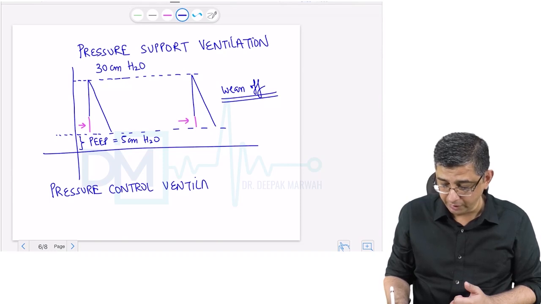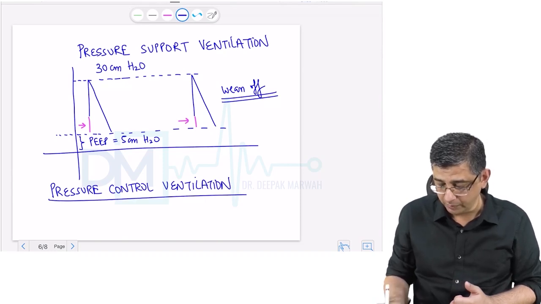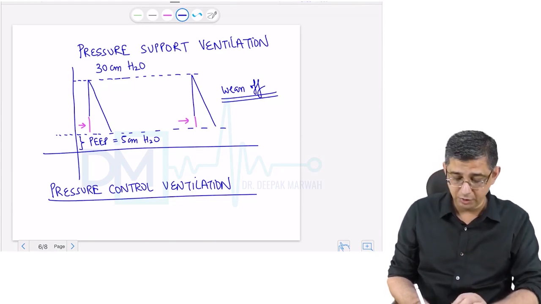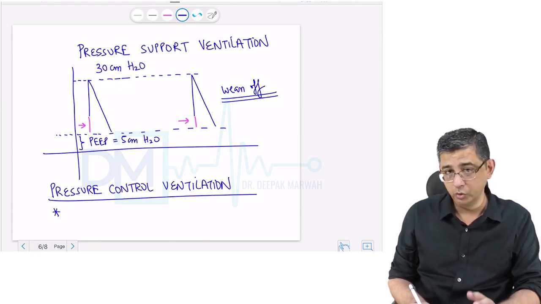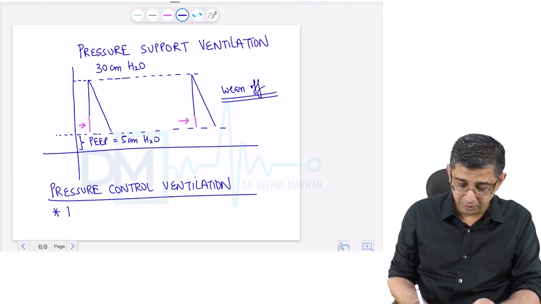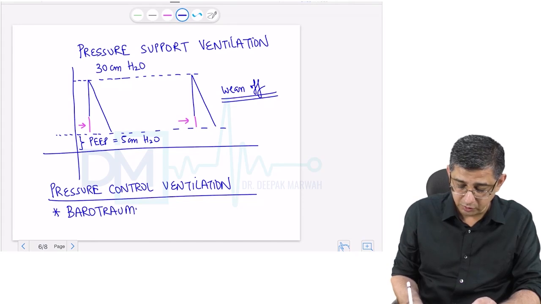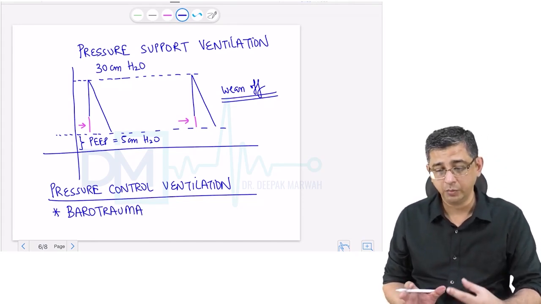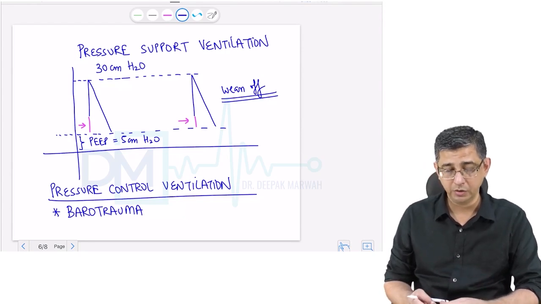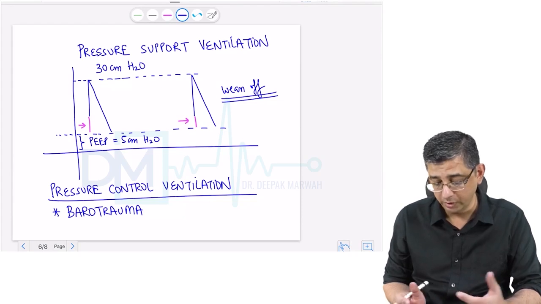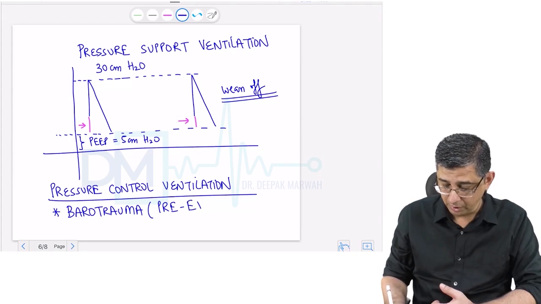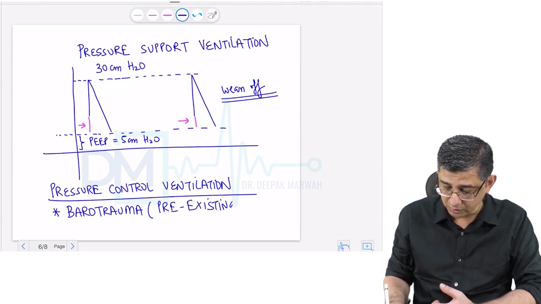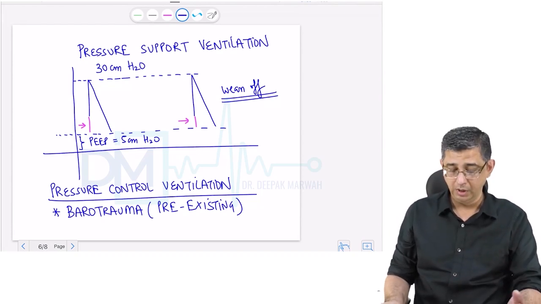Now for pressure controlled ventilation, he has not described much, but he has just highlighted this fact, which is the main reason why you should know: pressure controlled ventilation should be used in two scenarios. One, if a person is already having a barotrauma, like he's already a case of pneumothorax and he's on a ventilator, so I would like to set up a limit for pressure because the lung is already damaged. There's already a pneumothorax occurring in a person. So the limits of pressure have to be set up. Otherwise, you don't want the ventilator to cause further worsening of the pneumothorax component.